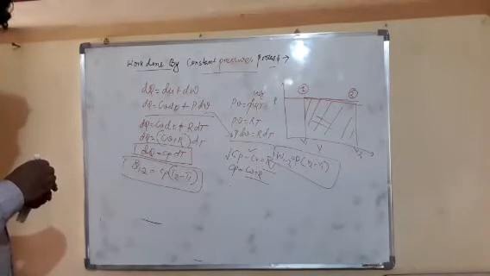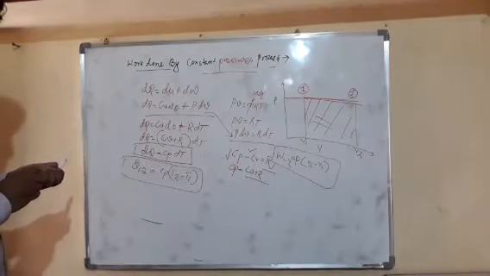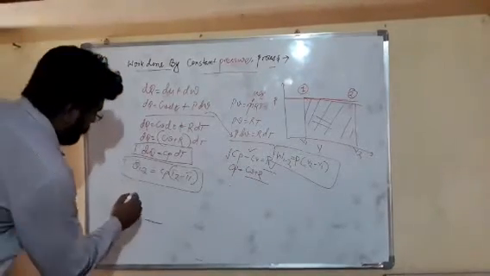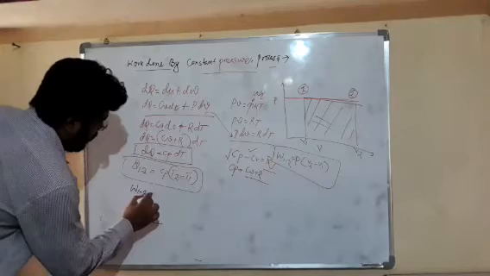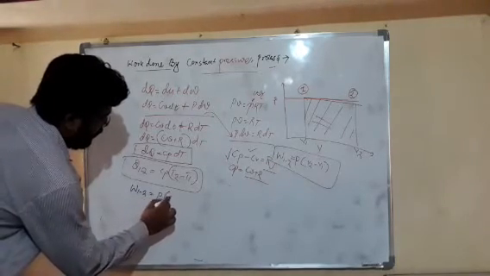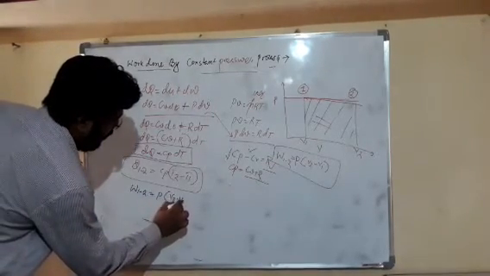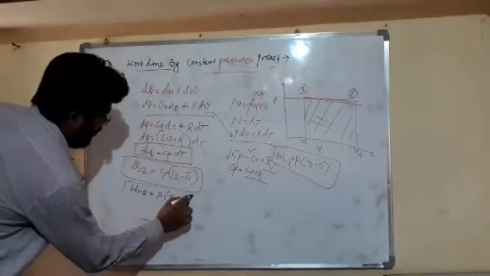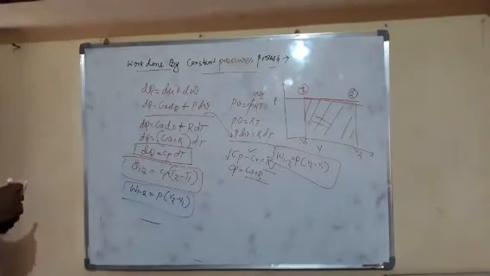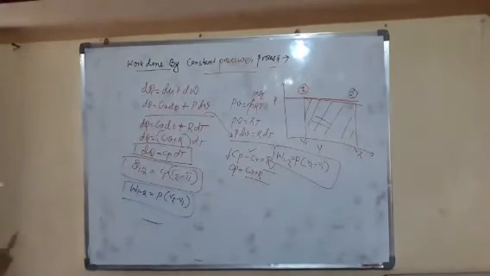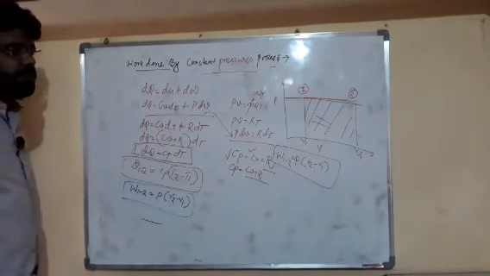So friends, here work done from 1 to 2 is equal to P, which is constant, times V2 minus V1, and our heat transfer Q1 to 2 is equal to Cp times T2 minus T1. Now friends, this is all about work done and heat transfer by the constant pressure process.